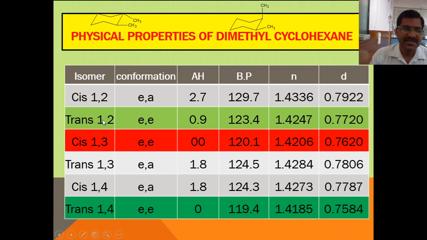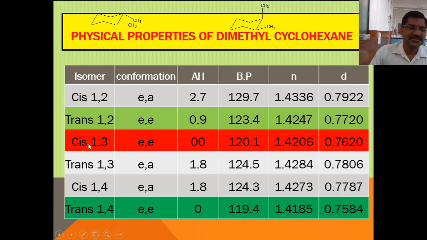But in case of the trans isomer, it is an EE isomer, equatorial-equatorial. So the structure is already here. The values for enthalpy, boiling point, refractive index and density: if you compare between these two, cis and trans, it has been found that in case of the trans isomer, the enthalpy, boiling point, refractive index and density values are less as compared to cis-1,2 dimethyl cyclohexane.